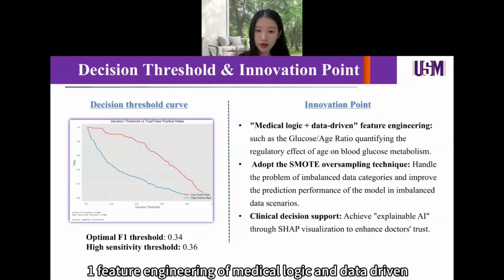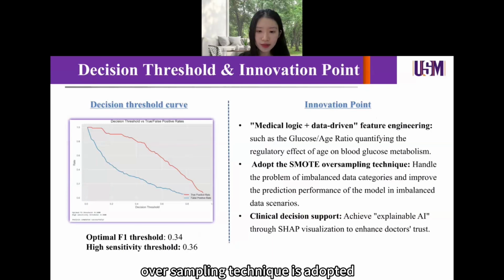The innovation points of this research are as follows. 1. Feature engineering of medical logic and data-driven. 2. The SMOTE oversampling technique is adopted to handle the problem of data class imbalance and improve the prediction performance of the model in the scenario of imbalanced data. 3. Achieve interpretable AI through SHAP to enhance the trust of clinicians.